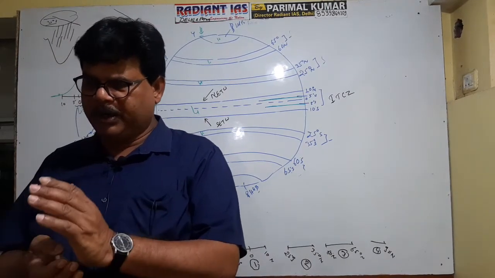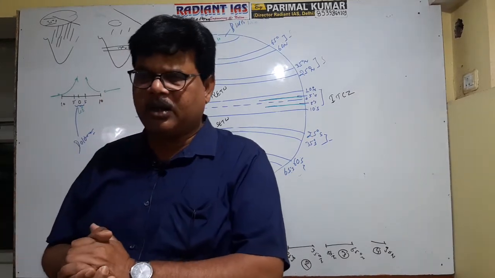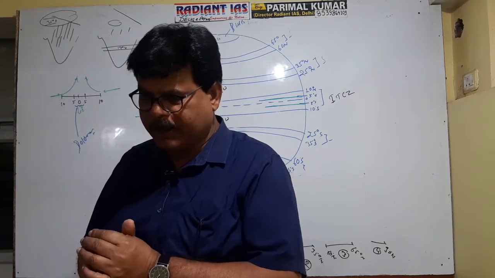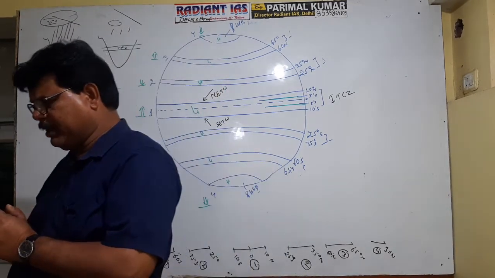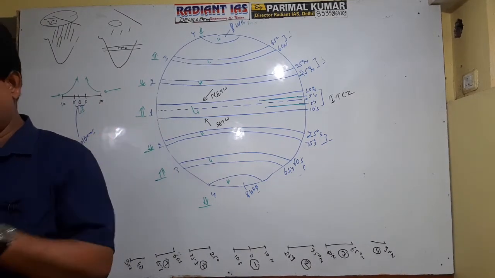In this case, low pressure is expected in this zone, but against this there occurs the formation of high pressure in this belt. So one can say that thermal theory is not capable of explaining this fact.